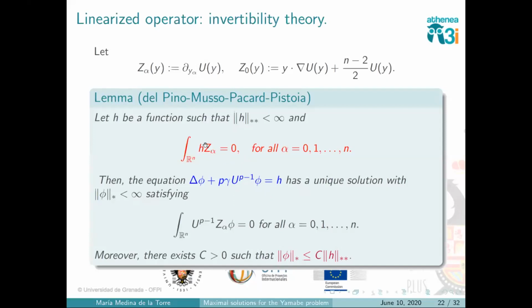These functions are precisely the ones that, if you remember, were the functions in the kernel of the linearized operator around the bubble, the case of the positive solutions. So if this is orthogonal, we can find a unique solution of this. And what's more interesting for my talk, we also have an a priori estimate. We can prove that the size of phi is controlled by the size of h. These are some weighted norms, it's not important right now, just keep in mind that this is controlled by the size of this.